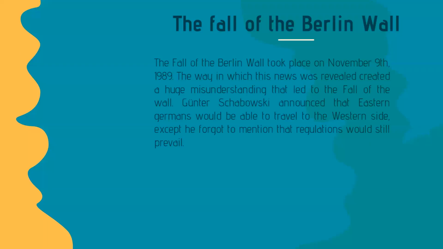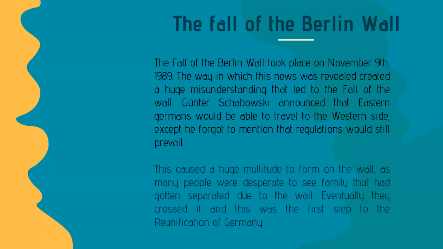The fall of the Berlin Wall. The fall of the Berlin Wall took place on November 9, 1989. The way in which this news was revealed created a huge misunderstanding that led to the fall of the wall. Gunther Schabowski announced that Eastern Germans would be able to travel to the western side, except he forgot to mention that regulations would still prevail.